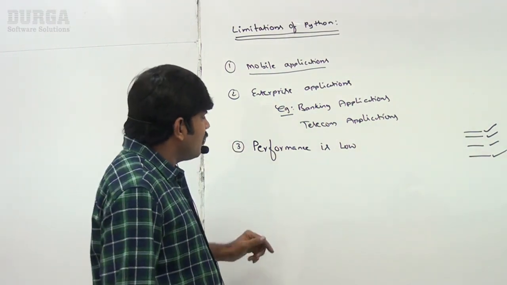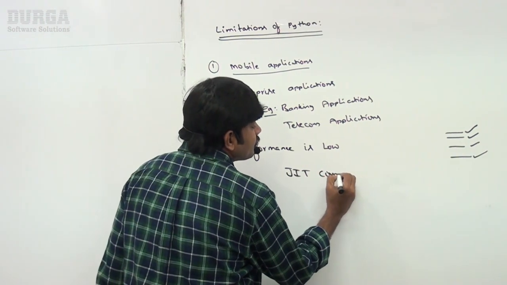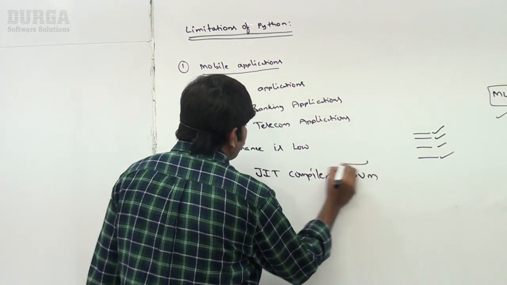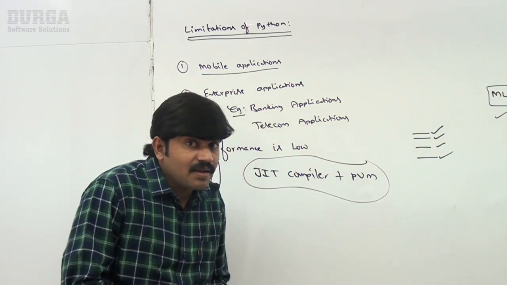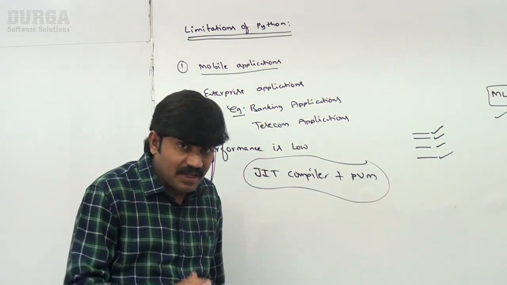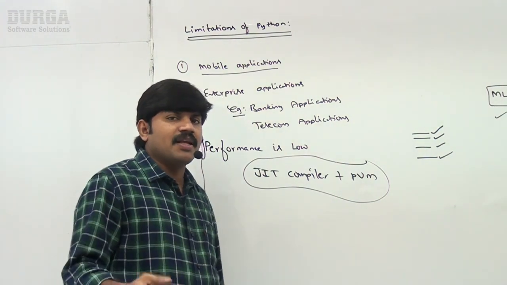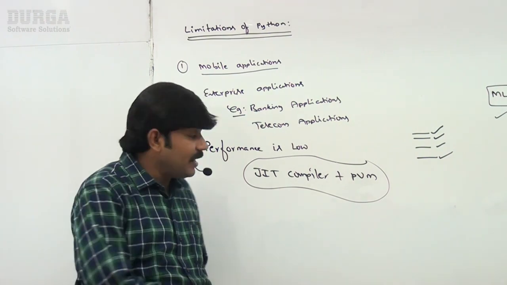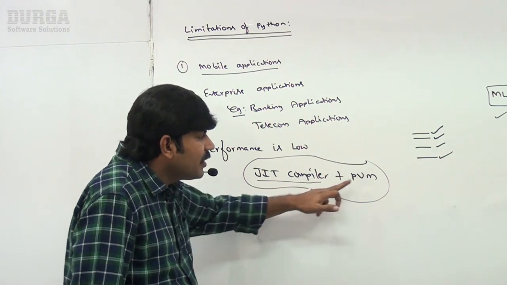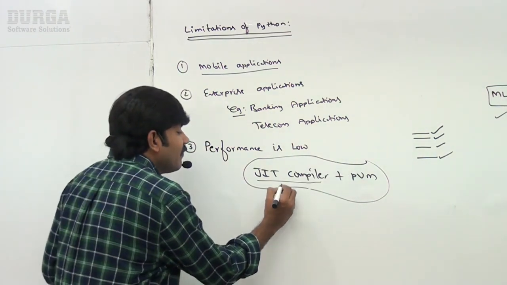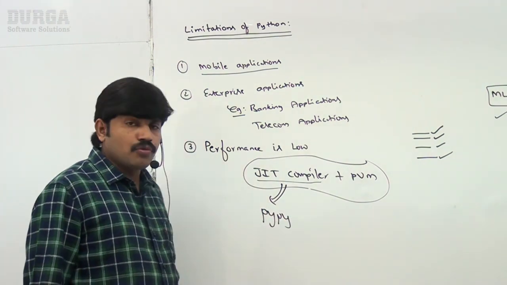Remember that. Next, to improve performance, people added the JIT compiler concept to the Python virtual machine. Instead of interpreting line by line every time, a group of lines will be interpreted only once, and that interpreted code is used directly every time. The JIT compiler is responsible for that. The Python virtual machine with a JIT compiler added is called PyPy. If you want performance, it is obviously better to go for PyPy.